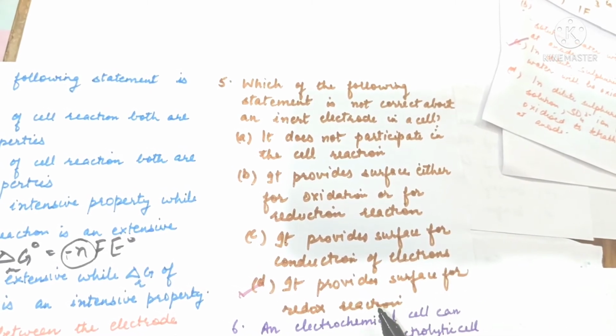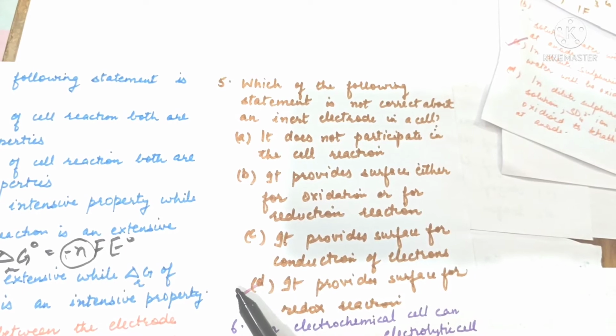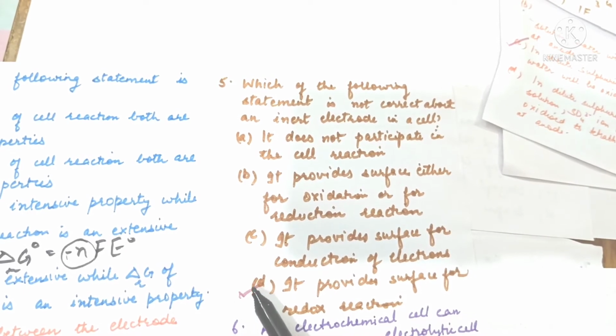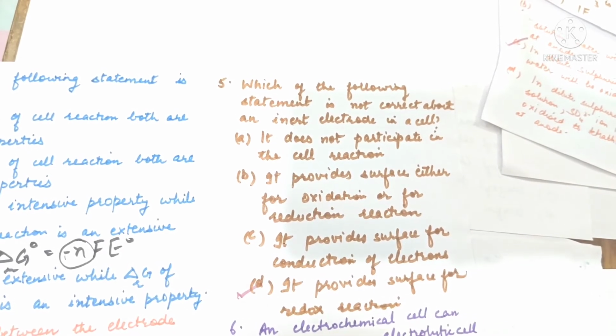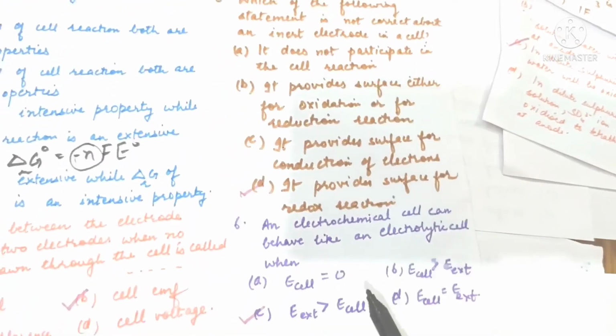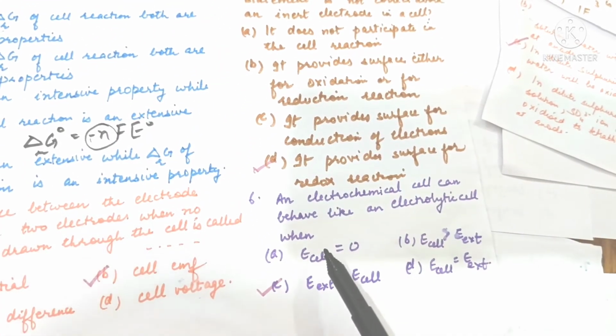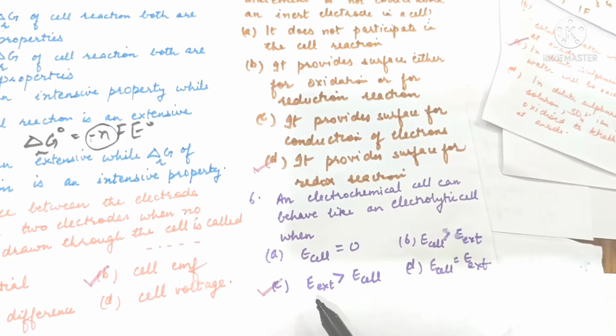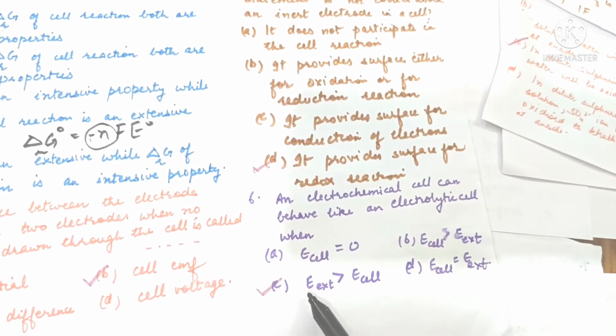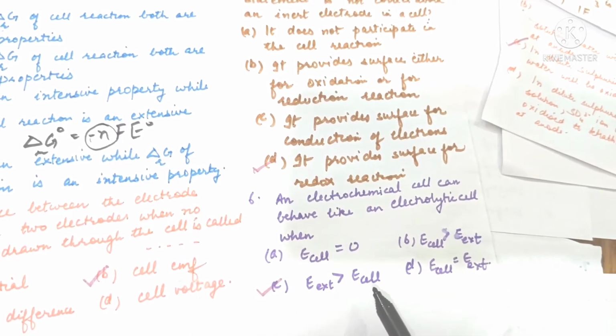It provides surface for redox reaction is not the correct answer. So this is your correct option. An electrochemical cell can behave like an electrolytic cell when the external electrode potential is greater than the electrode potential of the cell, EMF of cell. So option C is the correct answer.